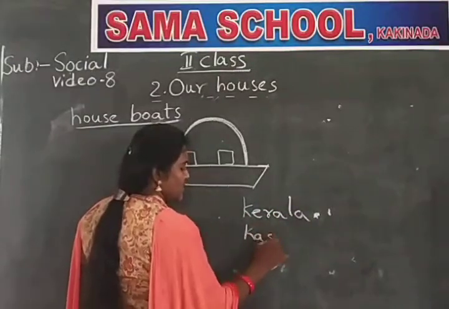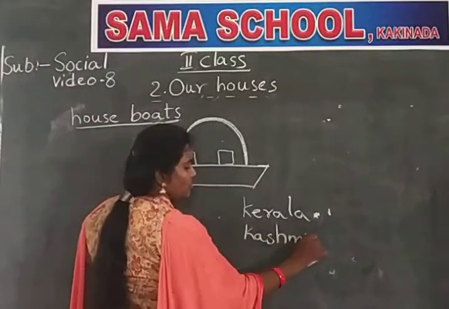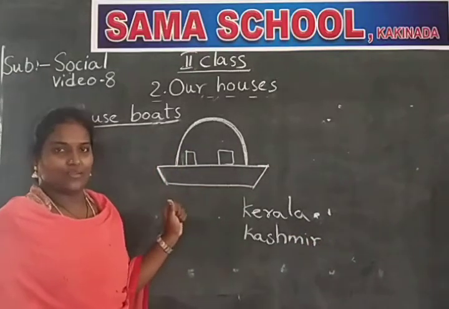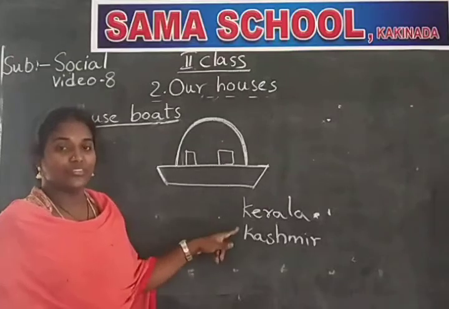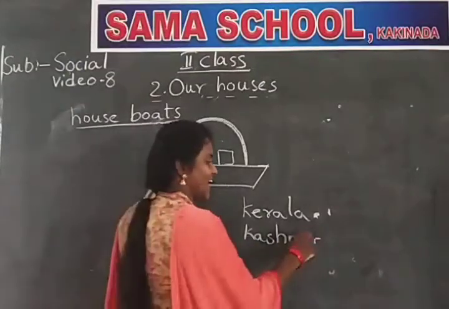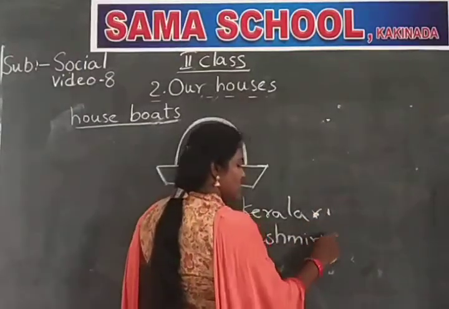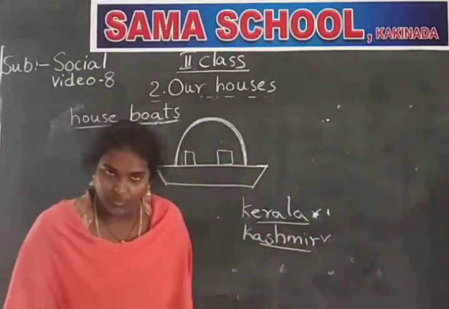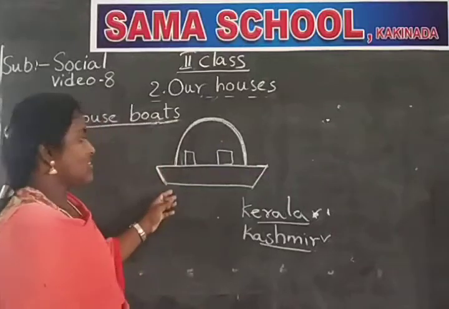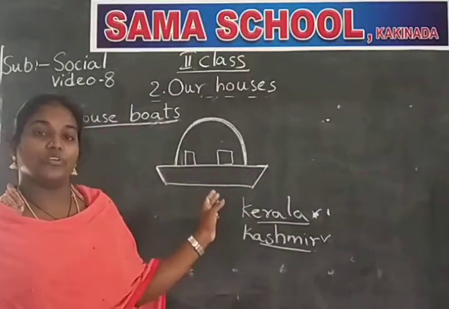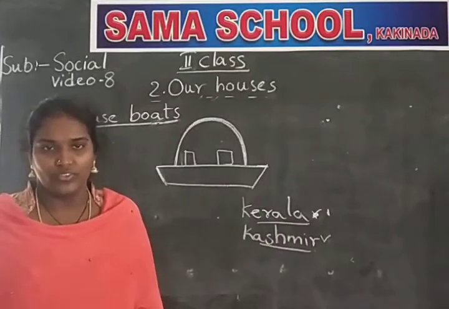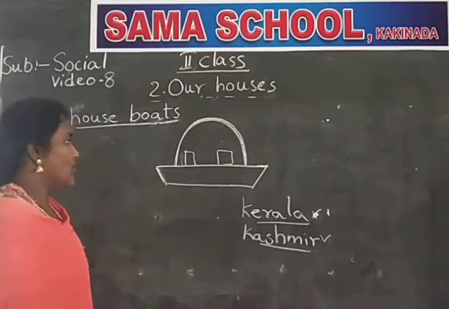There we can see these houseboats. These are more of an attraction to tourism. In India, we can see these houseboats in Kerala and Kashmir. These are a special attraction to the tourists, meaning the people who visit the places. Okay.